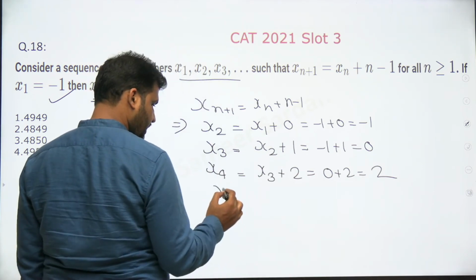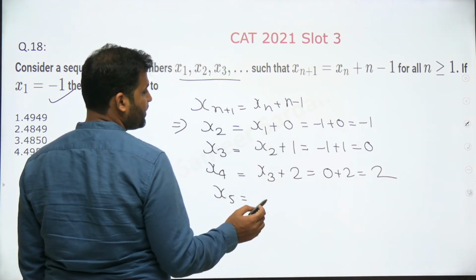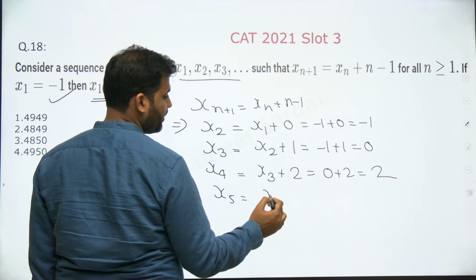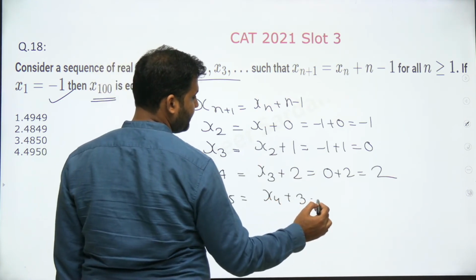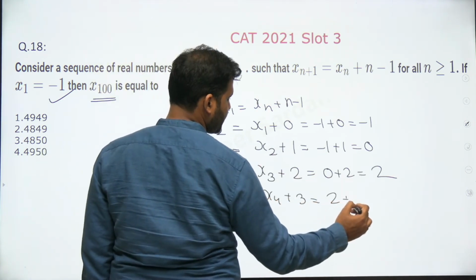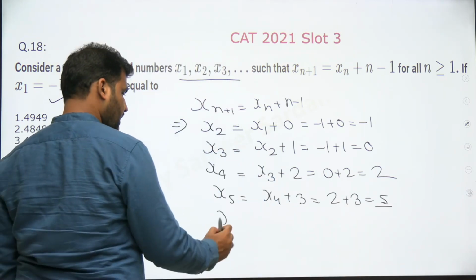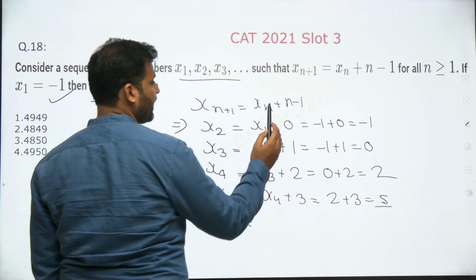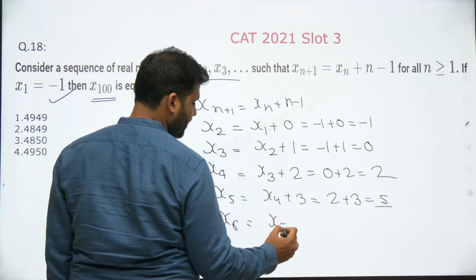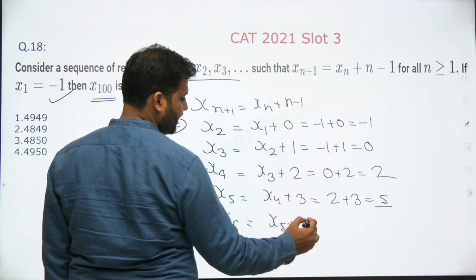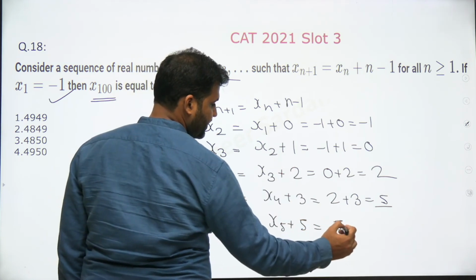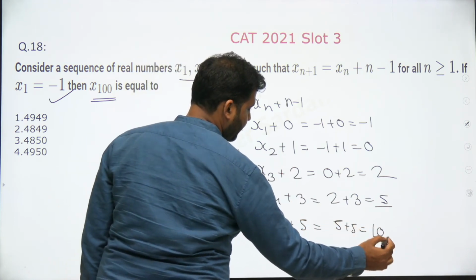Now, for x5, n is 4 here, x4 plus 4 minus 1, 3. x4 is 2, 2 plus 3, that is equal to 5. For x6, put the value of n as 5, x5 plus 6 minus 1, that is 5, 5 plus 5, this is equal to 10.